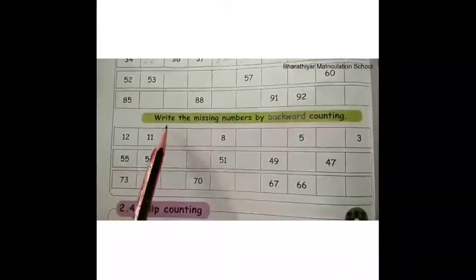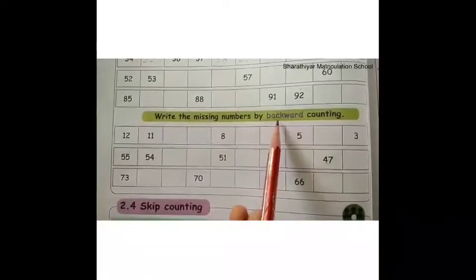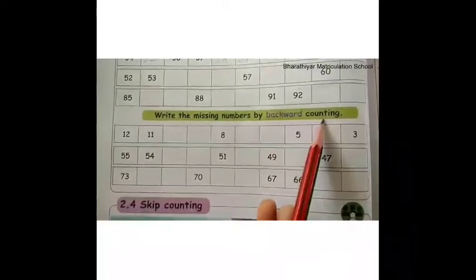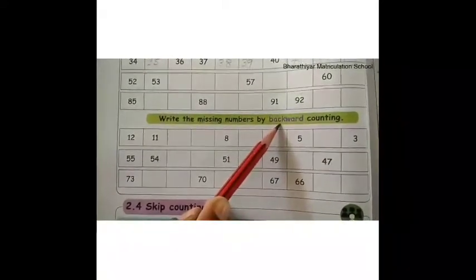Next let us see, write the missing numbers by backward counting. First let us see what is backward counting. Backward counting means பின்னோக்கி எண்ணுதல்.